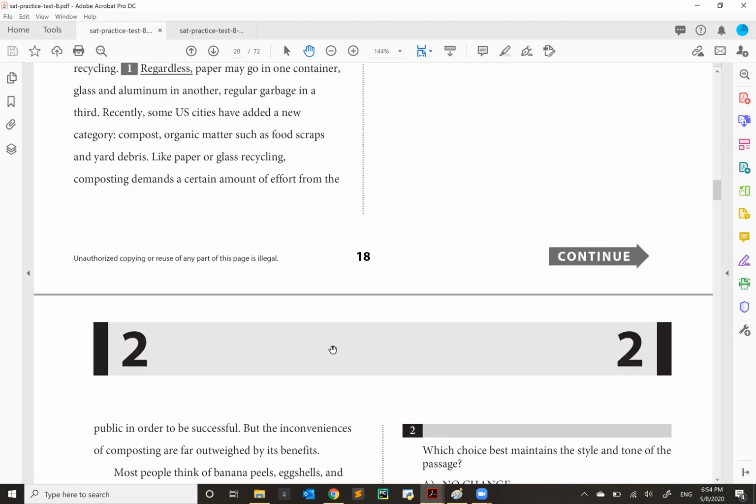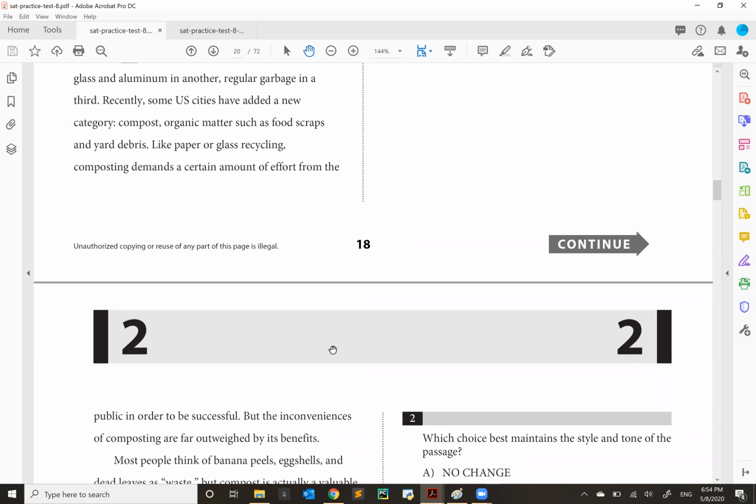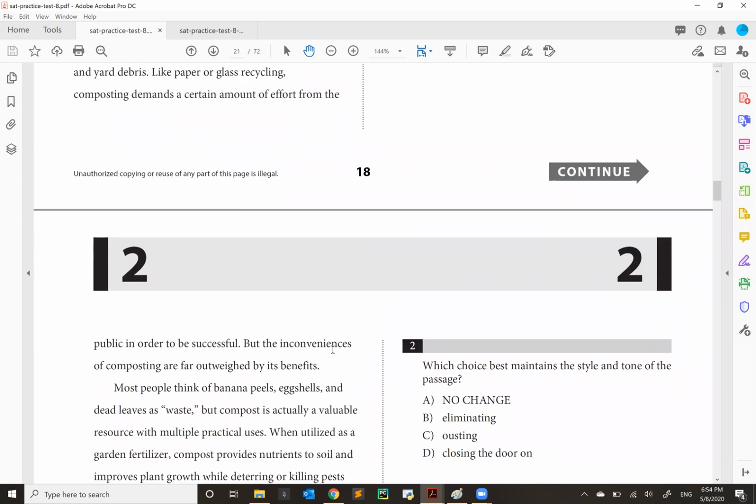Now let's look at the sentence that follows. Like paper or glass recycling, composting demands a certain amount of effort from the public in order to be successful, but the inconveniences of composting are far outweighed by its benefits. This sentence first establishes a relationship between the efforts made during recycling paper or glass and the efforts that are required by composting. So effort is one component of the sentence. The second component of the sentence has to do with its benefits.